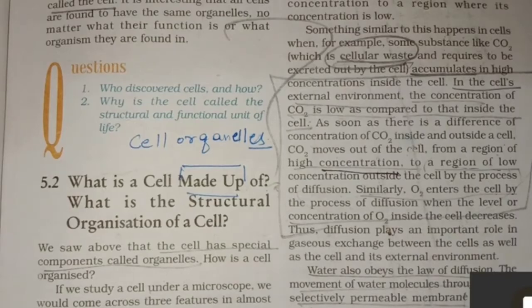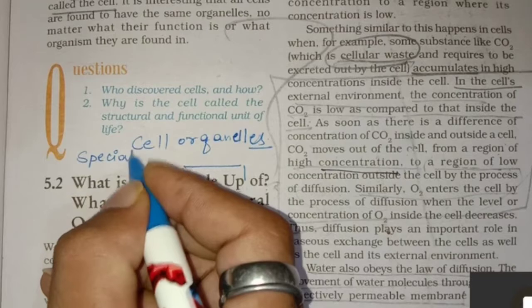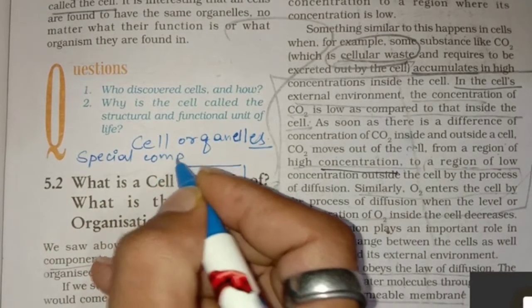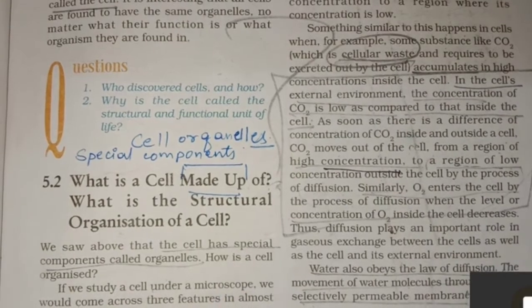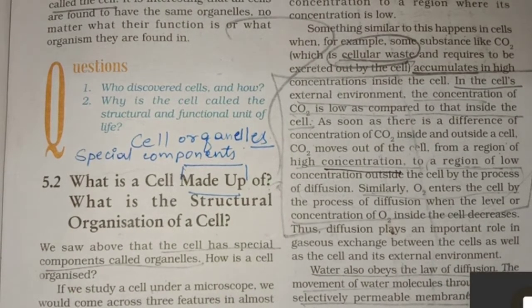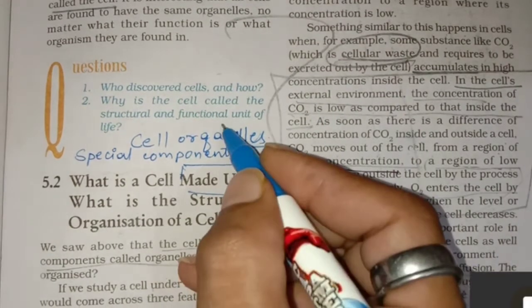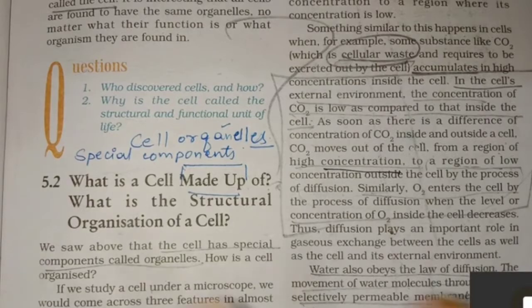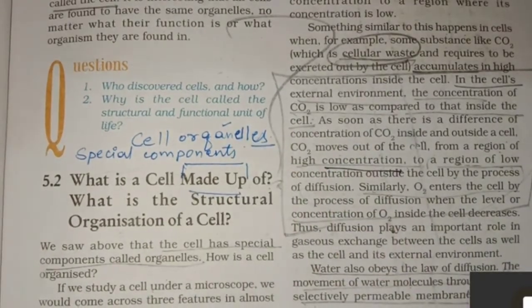What are cell organelles? These are special components in the cell. Like we studied about endoplasmic reticulum, mitochondria, cytoplasm, Golgi apparatus, lysosomes. These all are examples of cell organelle. ये सब किसके example हैं? These all are examples of cell organelles.